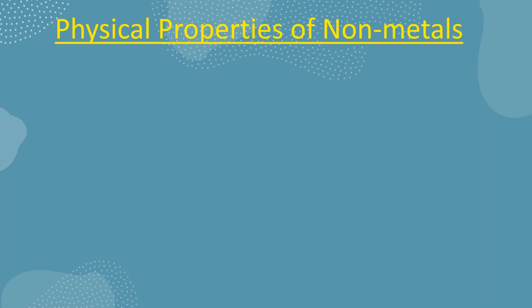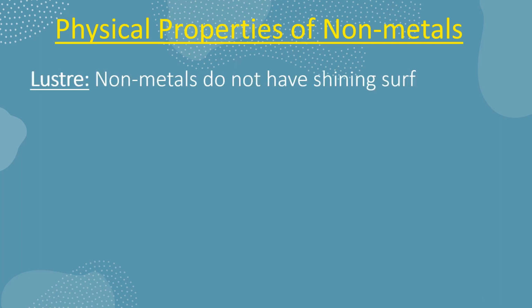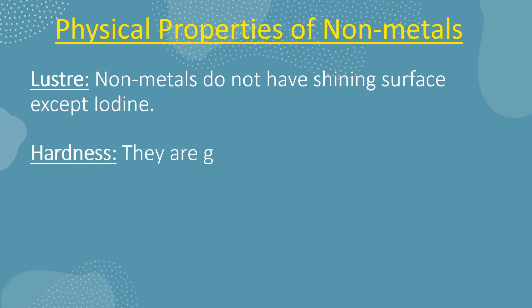Now we will discuss physical properties of nonmetals. The first property is luster. Nonmetals do not have shining surface except iodine. So here iodine is the exceptional case, which is nonmetal but it has shining surface. Next is hardness. They are generally soft except diamond.